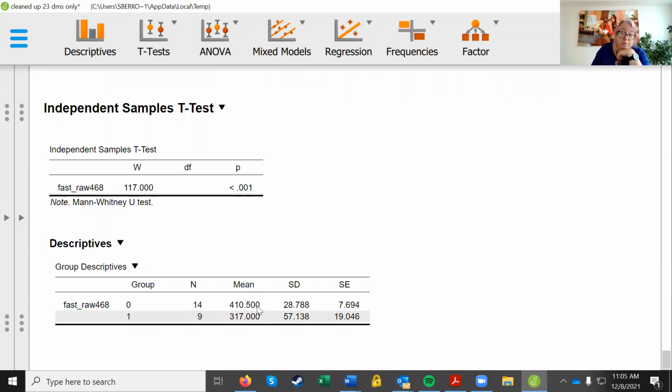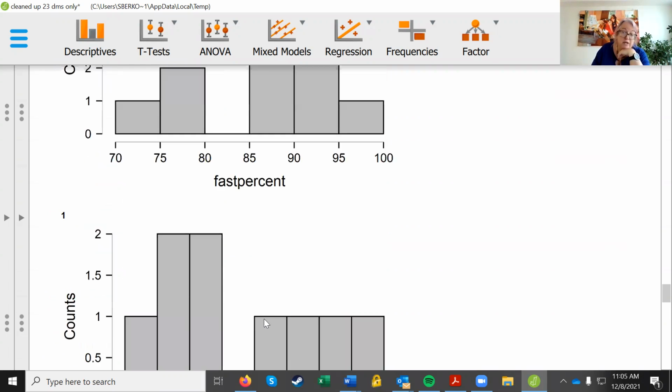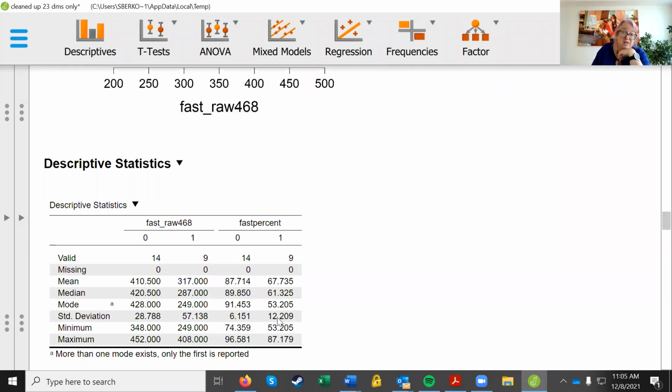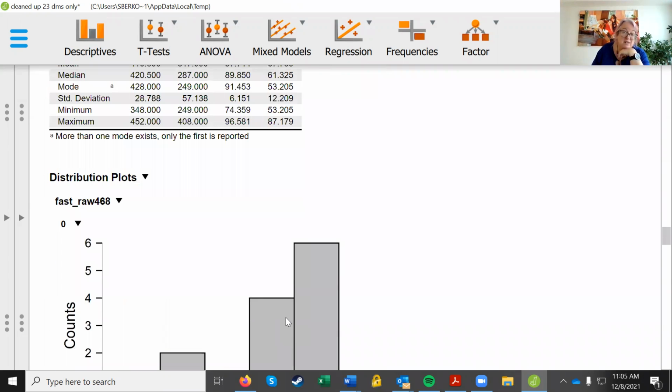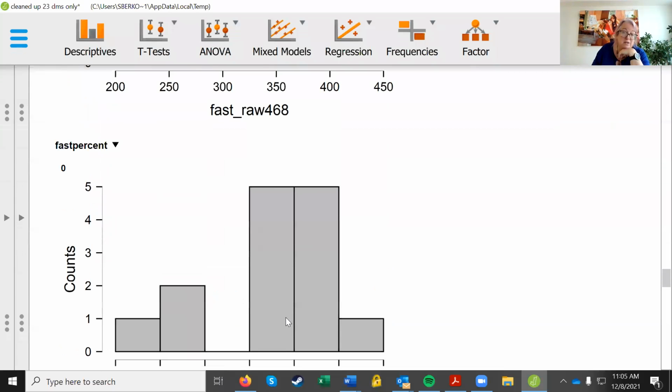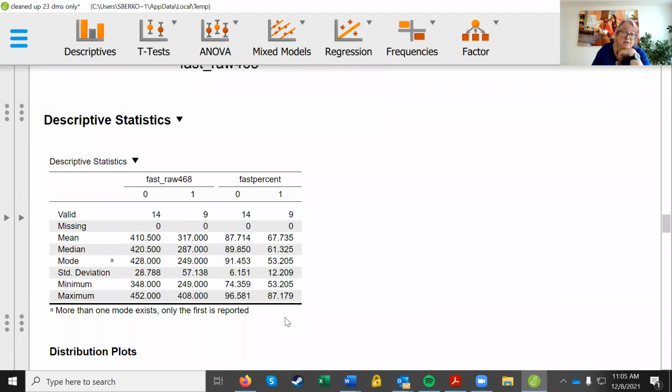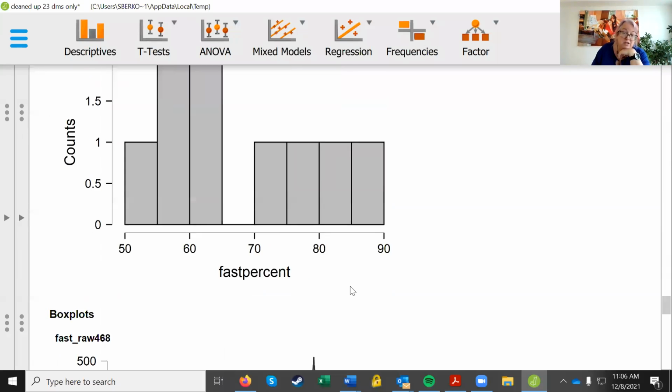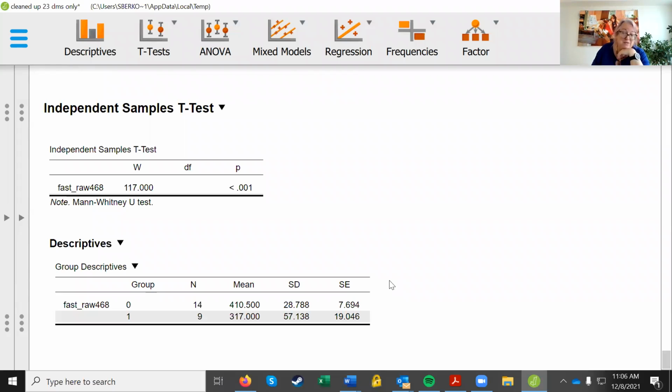So here are our means and our standard errors. So you can see the mean on the young ones was 410.5, and the mean on the older ones was 317. Same data we had. It better be the same result, right? The means with the split data. Oh, here's the split data. Okay. There it is. The means were 410.5 and 317. That better be the same. And the group size 14 and 9 better be the same. A little obsessive checking is okay. A lot of obsessive checking, not so much.